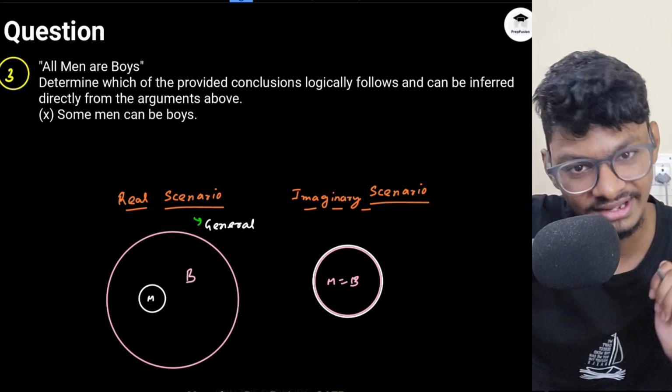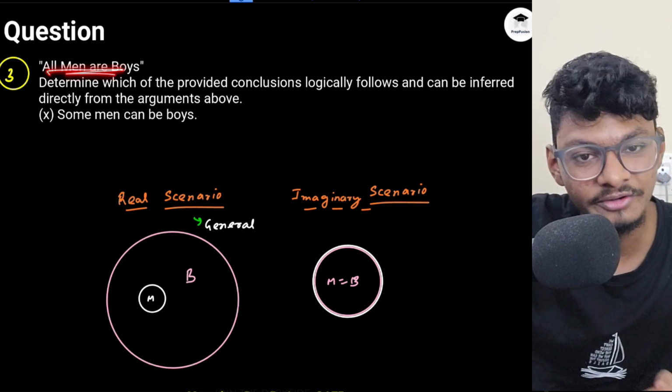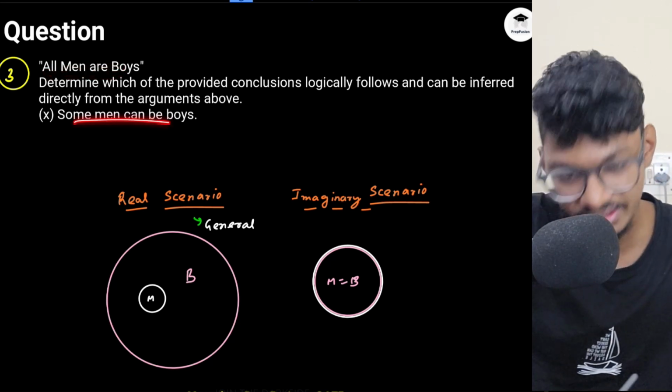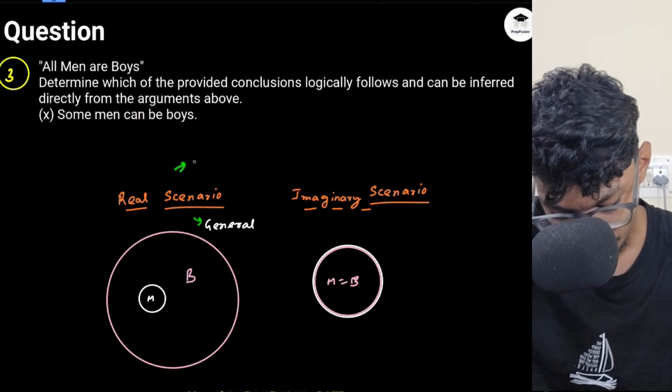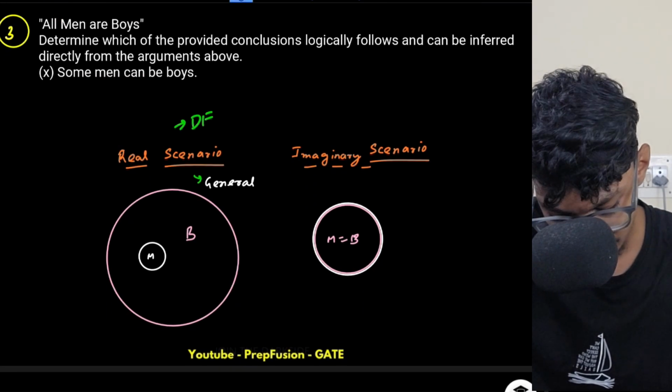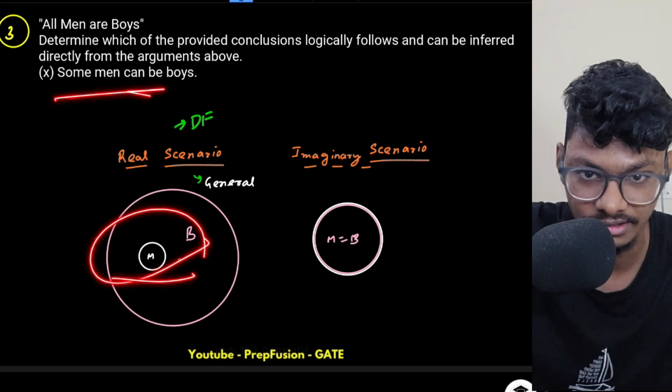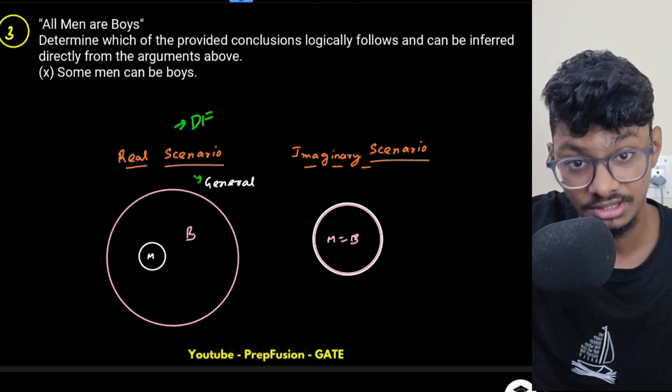I'm telling, what will you do, hit me? Person A has already told me all men are boys. What are you telling me? Some men are boys. All men are boys. So obviously it will be definitely false, because some men are boys is again a real scenario. That's why we cancel it theoretically.